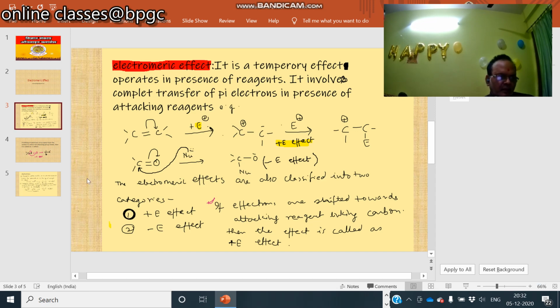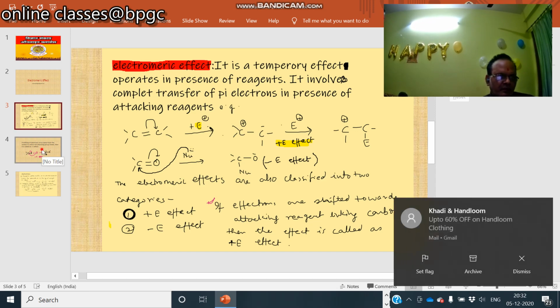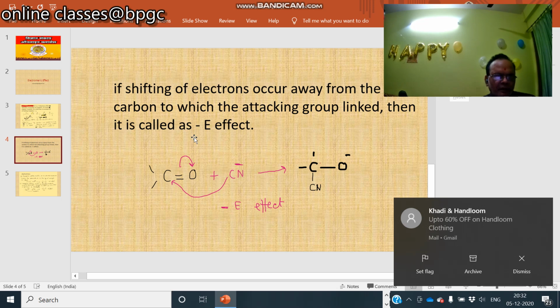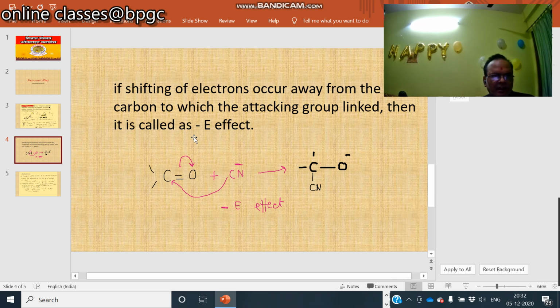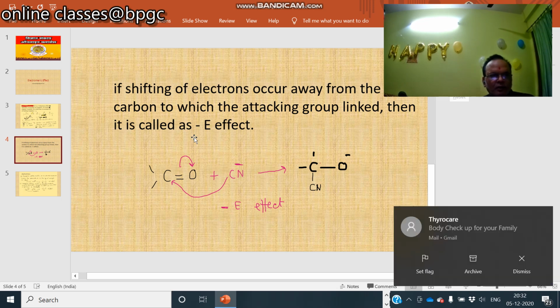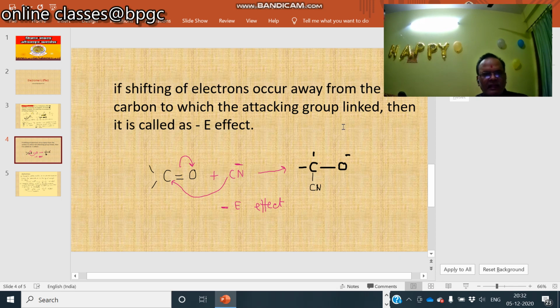Similarly, minus E effect: if the shifting of electrons occurs away from the carbon to which attacking group linked, then it is called as minus E effect.